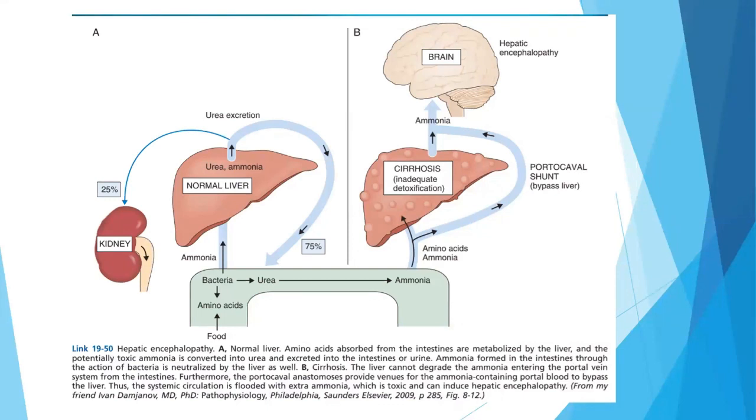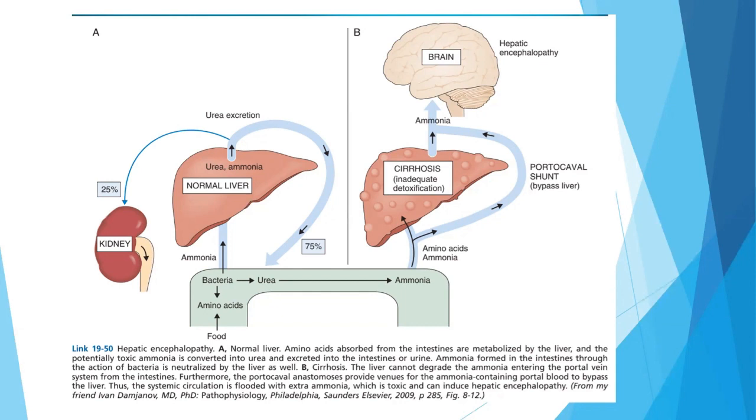Now, hepatic encephalopathy: you can see that in the normal liver, the amino acids absorbed from the intestines are metabolized by the liver, and the potentially toxic ammonia is converted into the urea and excreted into the intestine or urine. Ammonia formed in the intestines through the action of bacteria is neutralized by the liver as well. In cirrhosis, the liver cannot degrade the ammonia entering the portal vein system from the intestine. Furthermore, the portocaval anastomoses provide venues for the ammonia-containing portal blood to bypass the liver. Thus, the systemic circulation is flooded with the extra ammonia, which is toxic and can induce hepatic encephalopathy.